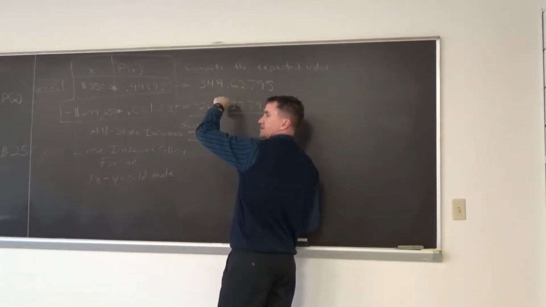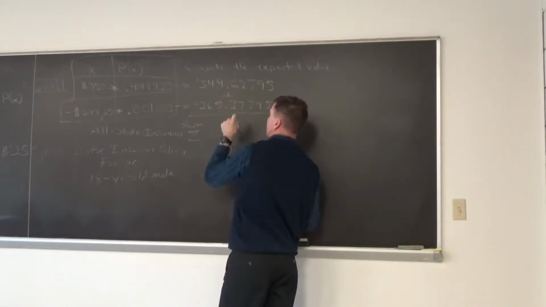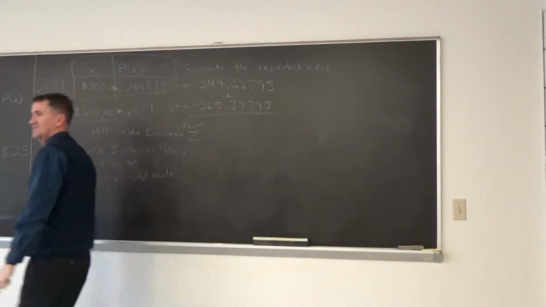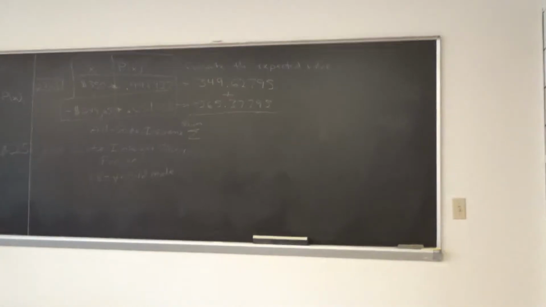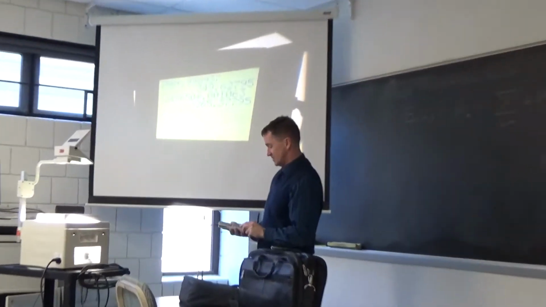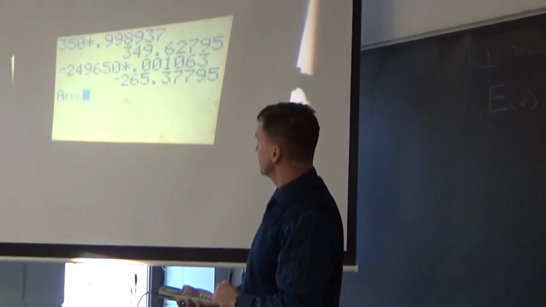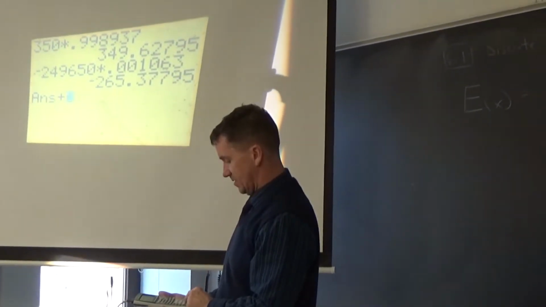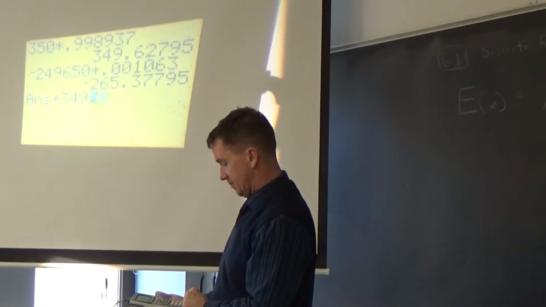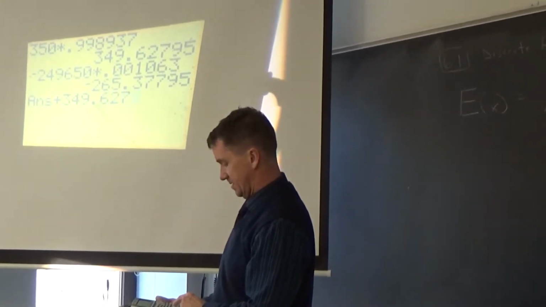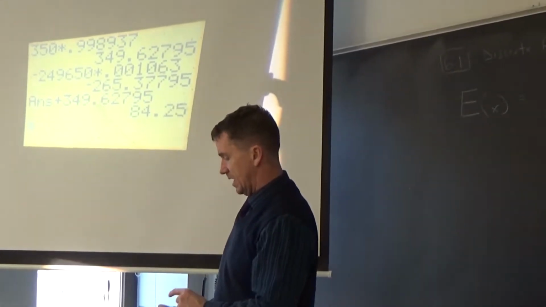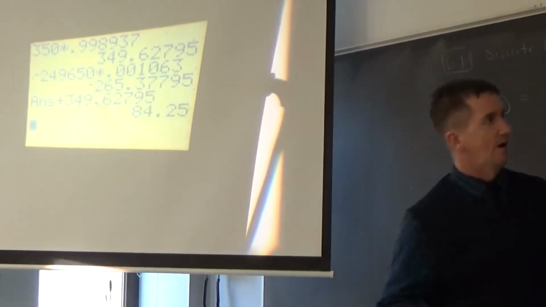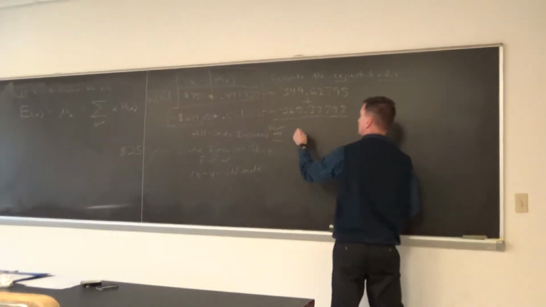And what am I going to do with these two? Add them. This answer better be positive. I hope so. So, all right, what's my last answer? Remember the answer button? My last answer plus that 349.62795. $84.25. That's the expected value.